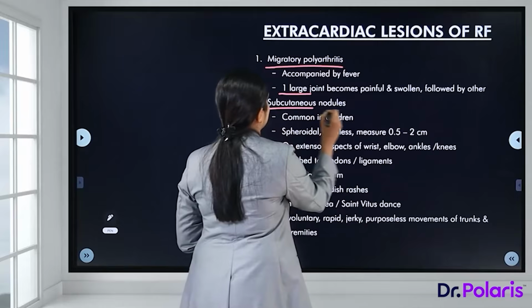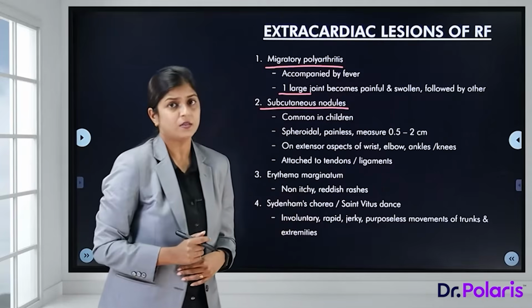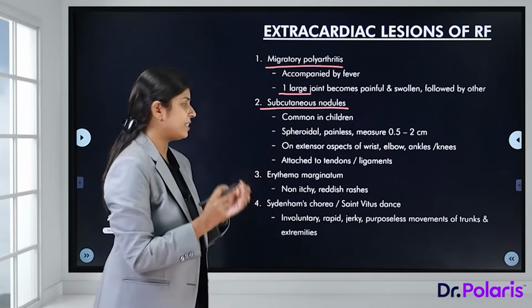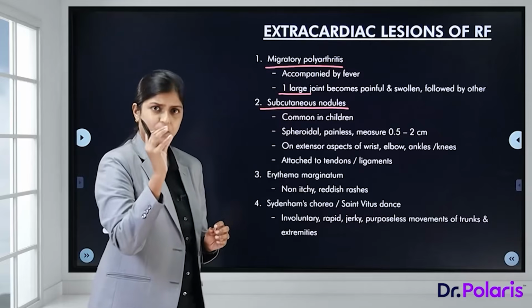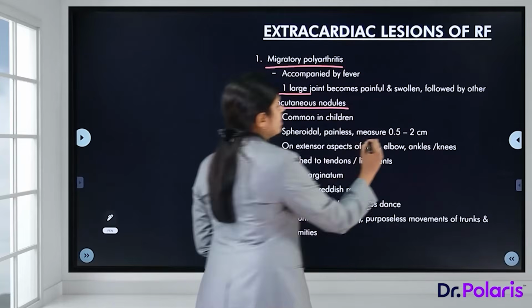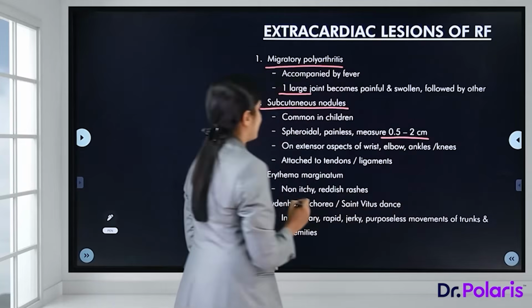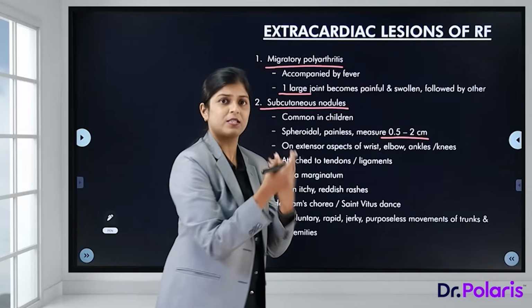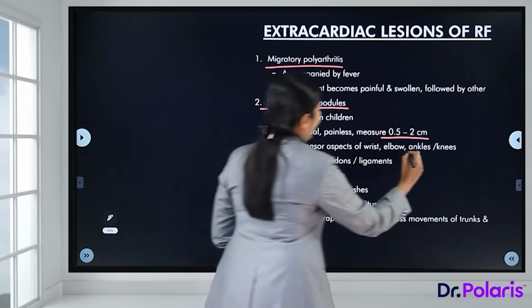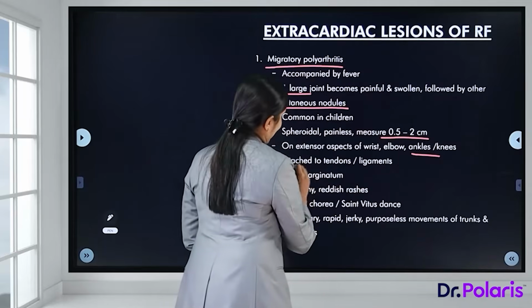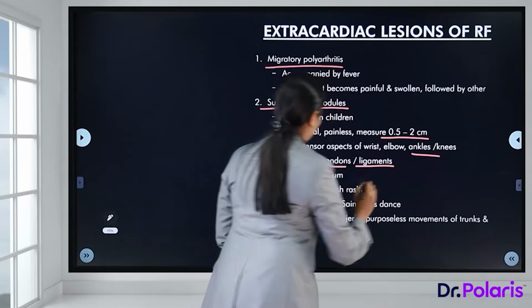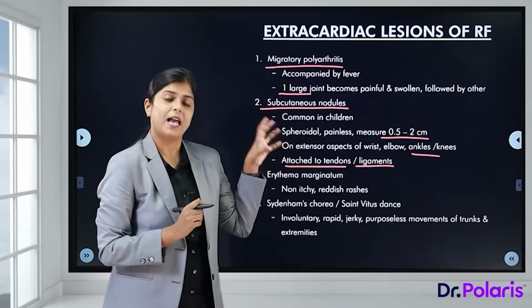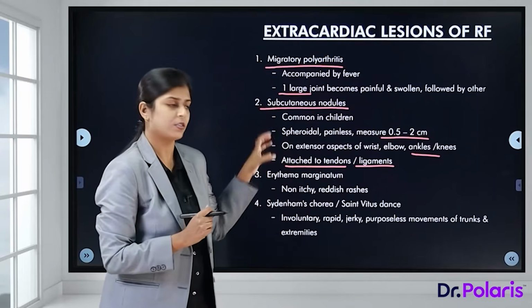Next one is subcutaneous nodules. This is common in children. These are spheroidal, painless small nodules measuring 0.5 to 2 centimeters, usually seen on the extensor aspects, such as the wrists, elbows, ankles and knees, and they are attached to tendons and ligaments. So these are very characteristic lesions, subcutaneous nodules.